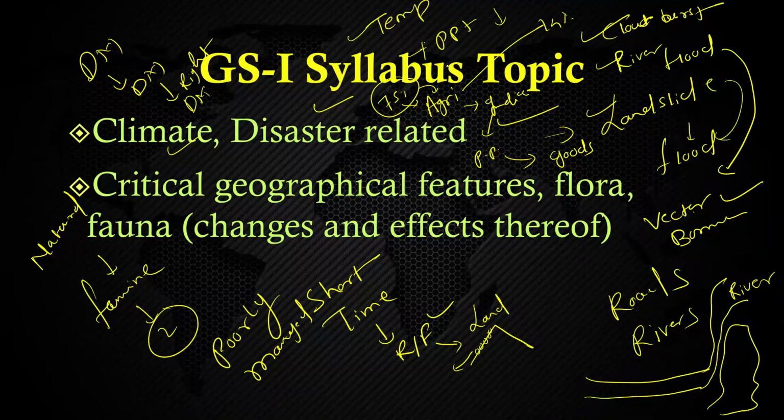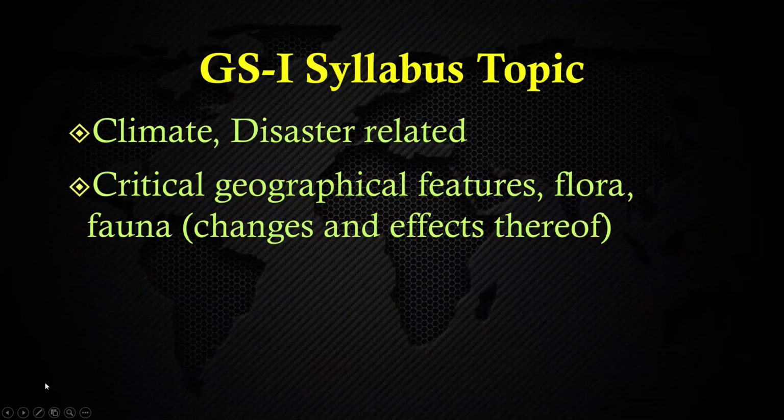ठीक है ना? Last 4 to 5 years we are having the bumper crop, है ना? 291 million ton we are having the cereal crops. ठीक है ना? Okay. So critical geographical features, flora and fauna, and the changes and effect thereof. What are the critical geographical features? Flora and fauna. So here it shows that there is a scope of the biology in the geography also, and there is a environment scope is also there.